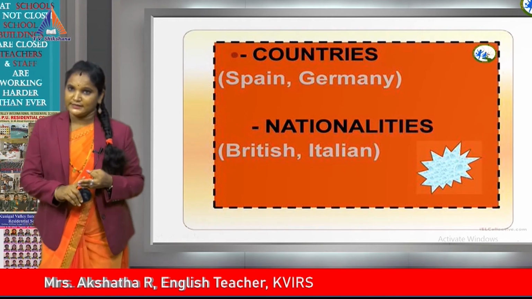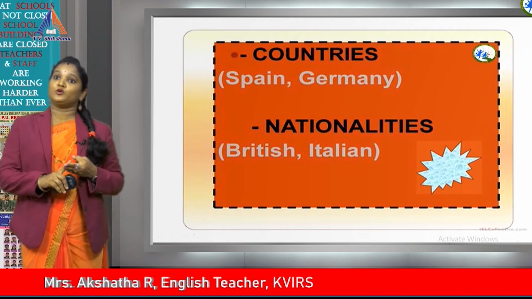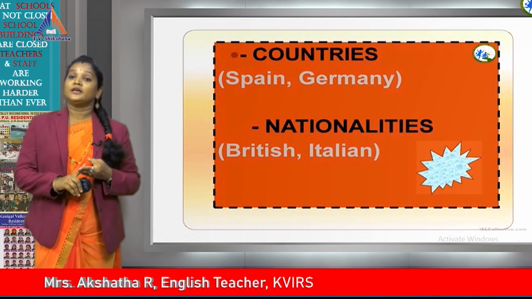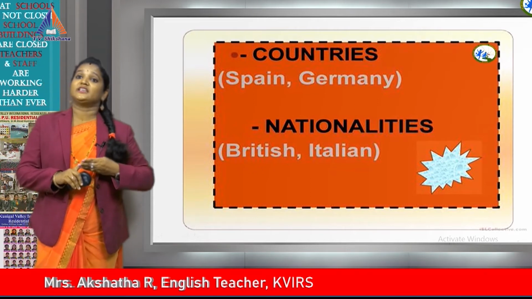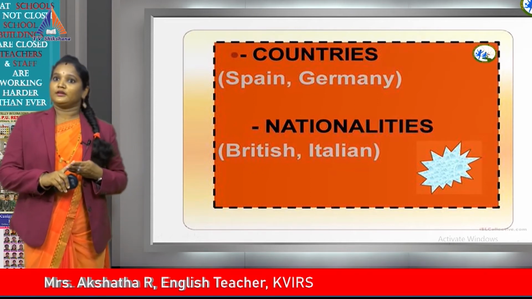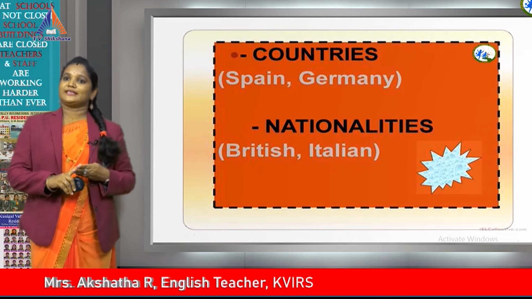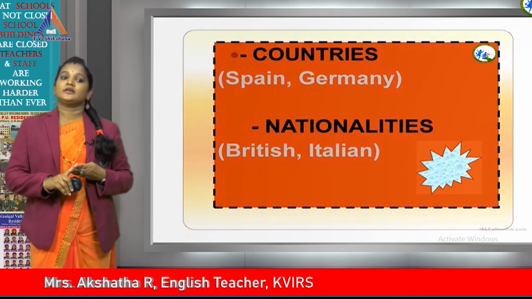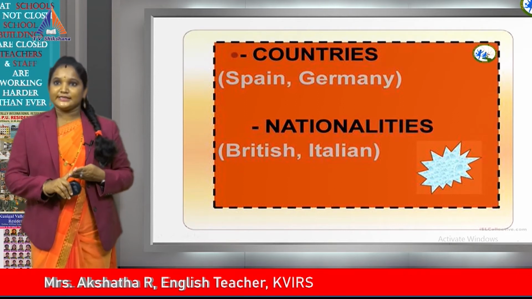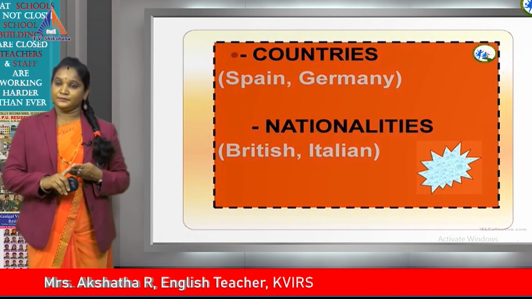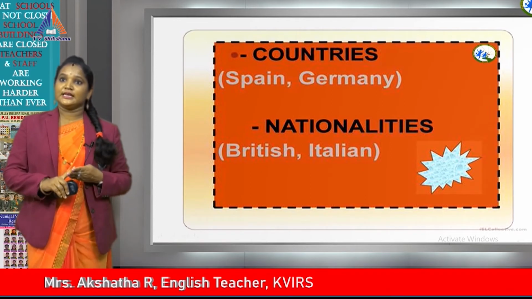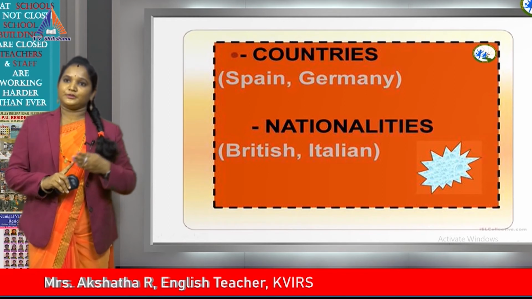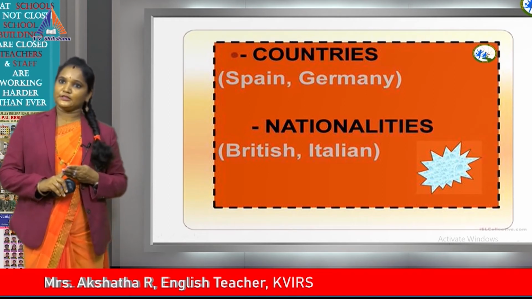Third thing, with the countries. Whichever country name you mention in your sentence or the paragraph, the first letter should be capital. The fourth thing is nationalities. That means which nation you belong to. Nationality of a person. For example, Indian, British, German, Chinese, Japanese, Italian, Nepalese, all these nationalities come under the capital letter. You have to write first letter, capital letter.